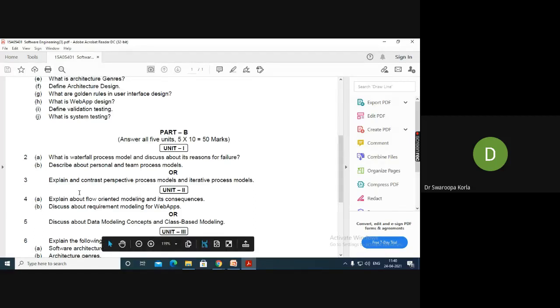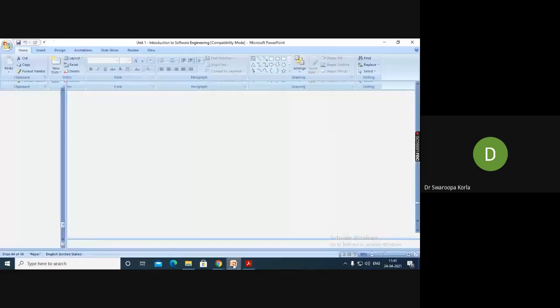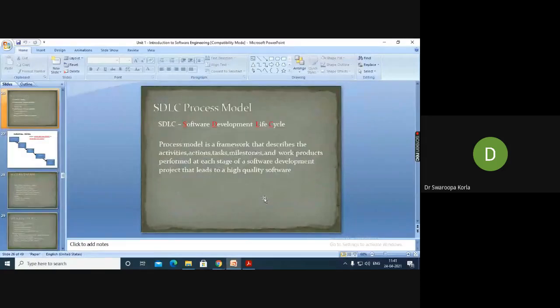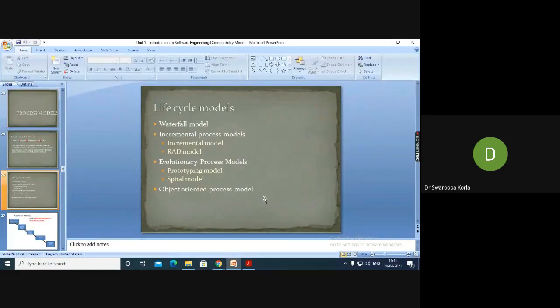See here, your first assignment, first question, part B: What is the waterfall process model and discuss its reasons for failure? You need to start the answer by listing out all life cycle models.